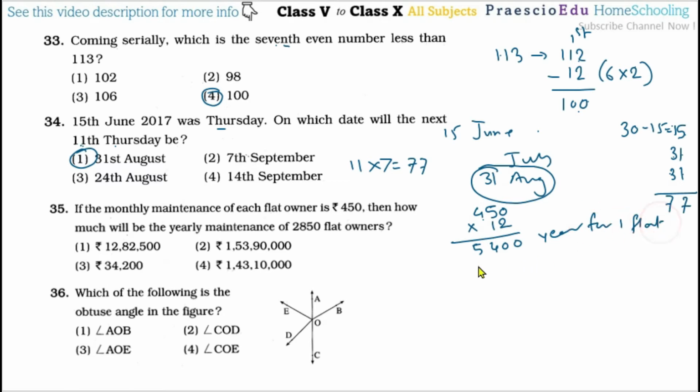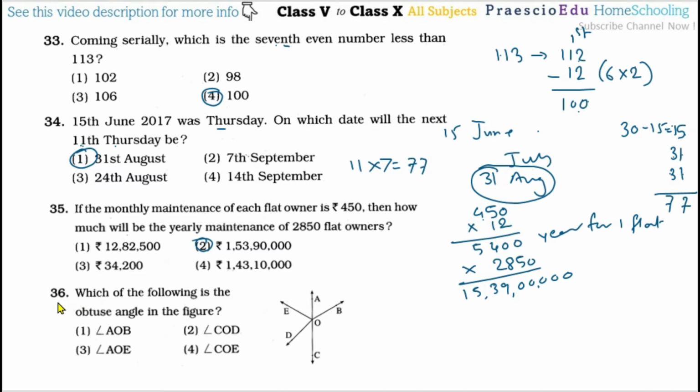Okay, so like this there are 2850 flats. After this multiplication you will get 15 crore 39 lakh and then 000. And this is given in option number.